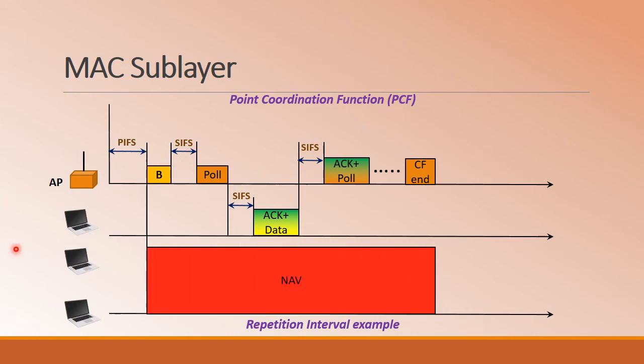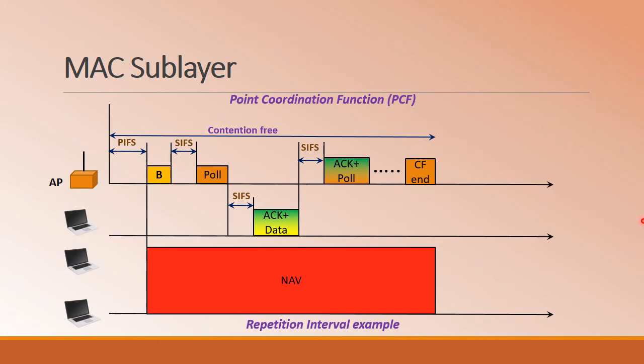So this is the interframe space starting from the start of the beacon frame until the CF end, where the contention based stations are not allowed to transmit, but contention free based stations are allowed to transmit or receive. So this is the contention free duration.